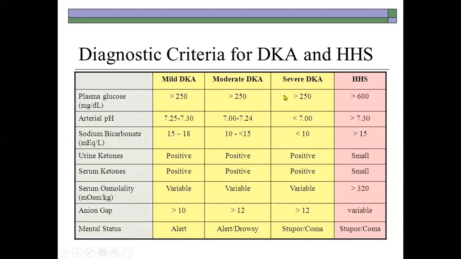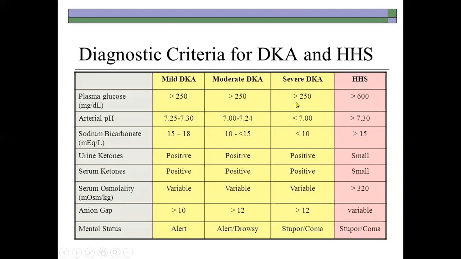The basic points to keep in mind are that in diabetic ketoacidosis the blood glucose level is mostly more than 250, but in hyperosmolar hyperglycemic syndrome it is mostly more than 600.